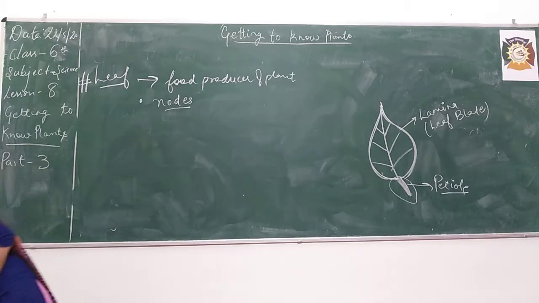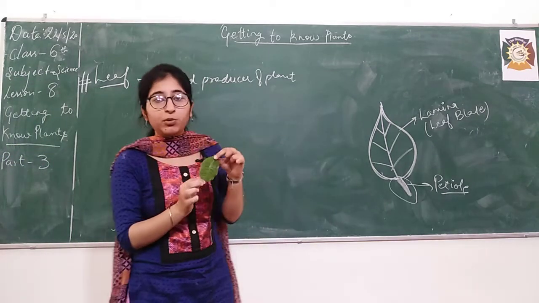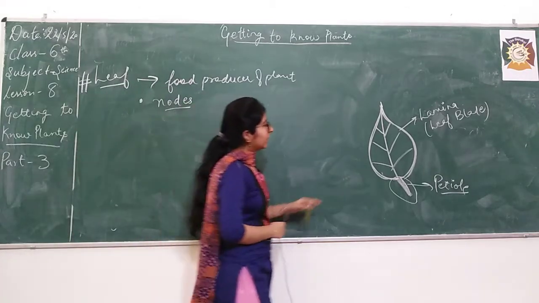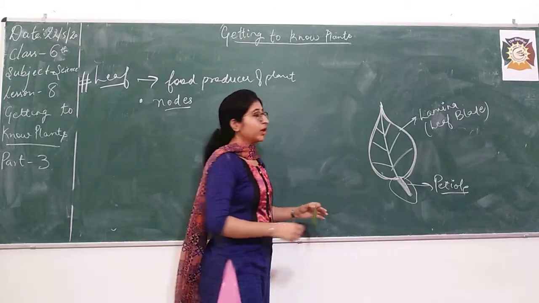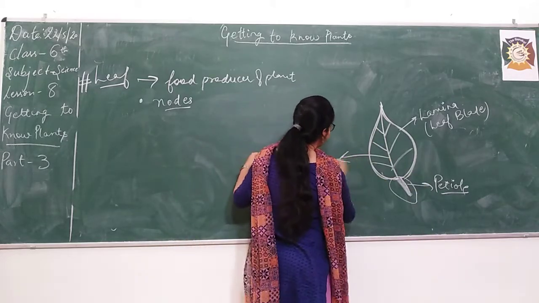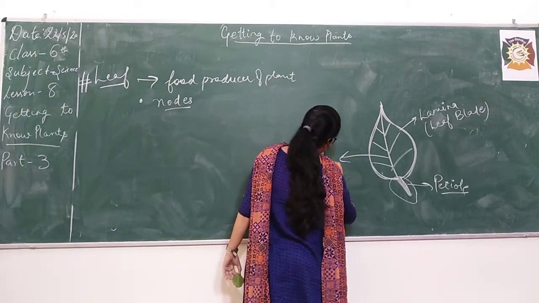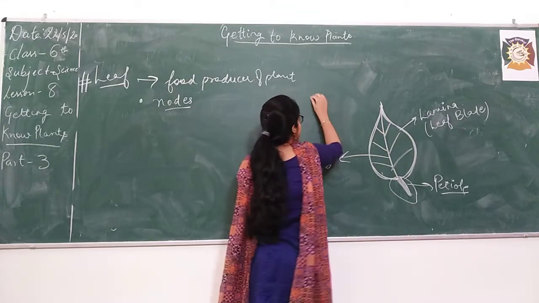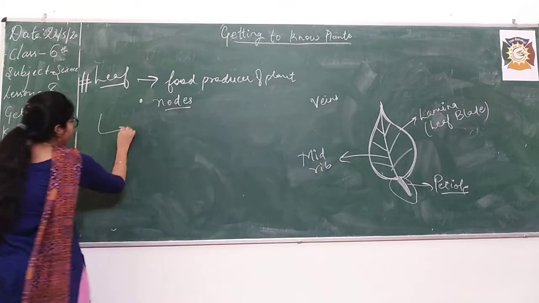I am also having a leaf here with me. If you can see it, this whole green portion is known as lamina. After this, you must have noticed these lines. What are these? This middle line is known as the midrib. These lines are combinedly known as veins. So we are discussing 3 parts of these.